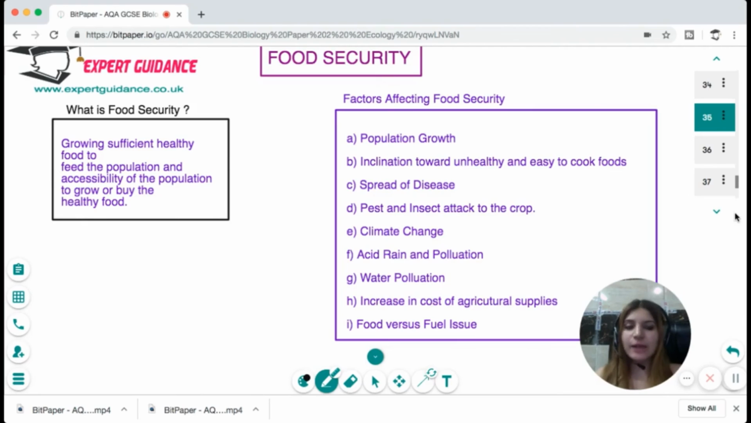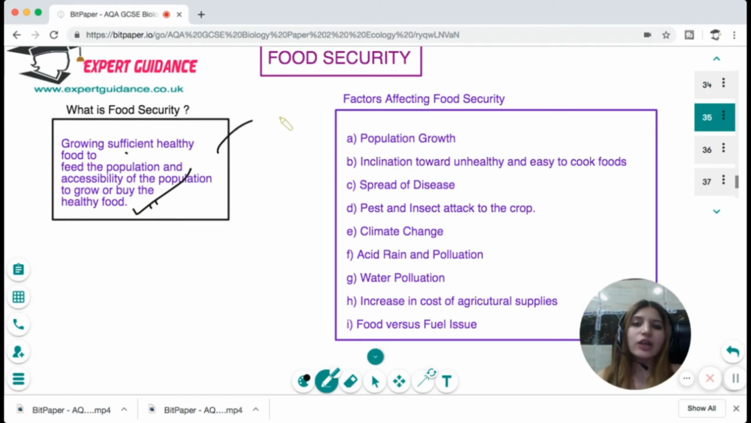Now, the last topic that we need to do is food security. What is food security? People say food security is growing sufficient healthy food to feed the population, but it's not the complete definition. Food security is growing sufficient healthy food to feed the population and accessibility of the population to grow or buy that healthy food.